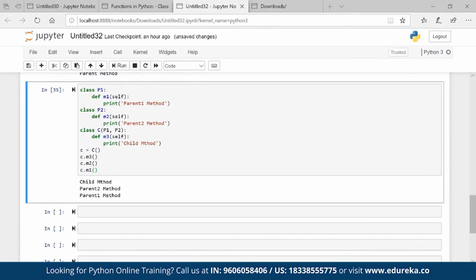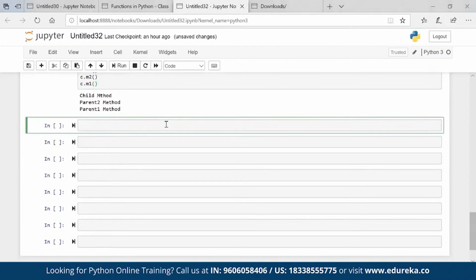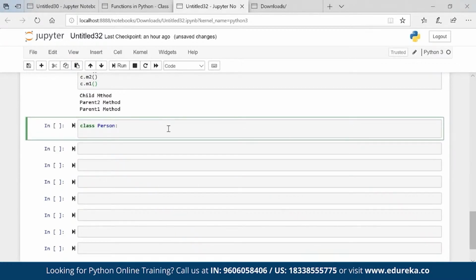Let's say how Python resolves the diamond problem. So basically, there is a concept of MRO. That is what Python uses to resolve the diamond problem. Right? Let me create a small simple example so that it will be easy. Let me go ahead and create one. I have a class person. Or let me do one thing. I have one example already ready with me. I'll just quickly show you that.